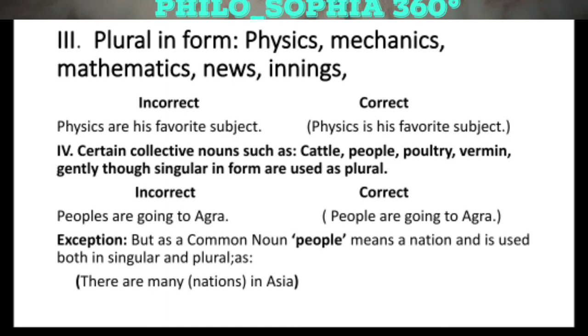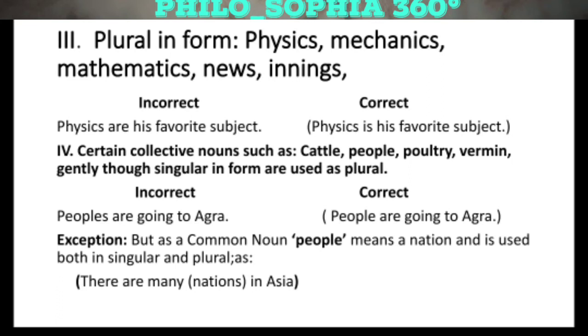In the same way, the best example which can be given here is the example of using people. Most of the students make mistakes while using people as a singular because people is a plural noun. So you cannot add s in it to make it plural because it is already plural. In the same way, gentry is. So for instance, there is a sentence, peoples are going to Agra.